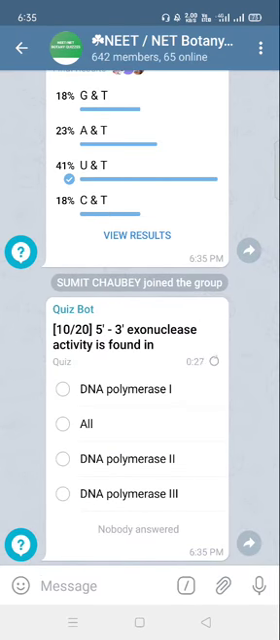10th question: the 5 prime to 3 prime exonuclease activity is found in DNA polymerase 1, and it is not found in DNA polymerase 2 and 3. So the answer will be the first option, DNA polymerase 1, which contains 5 prime to 3 prime exonuclease activity.